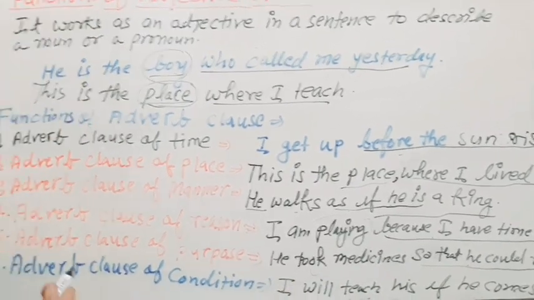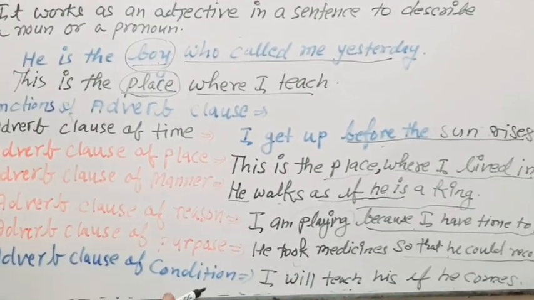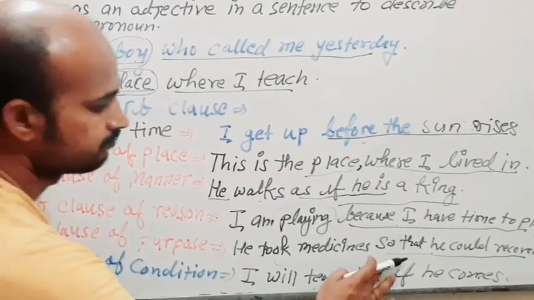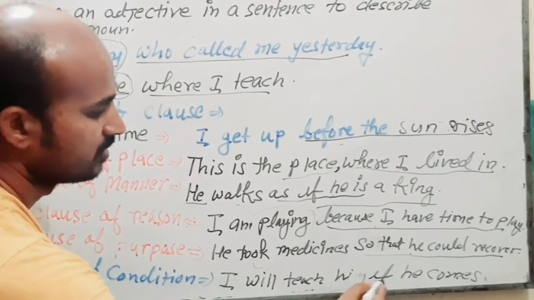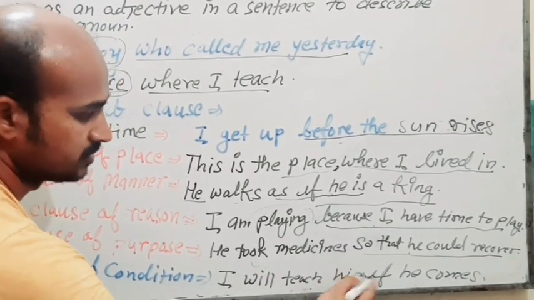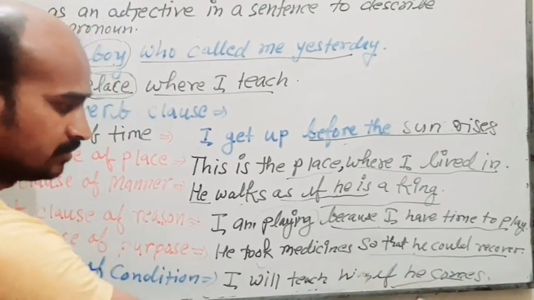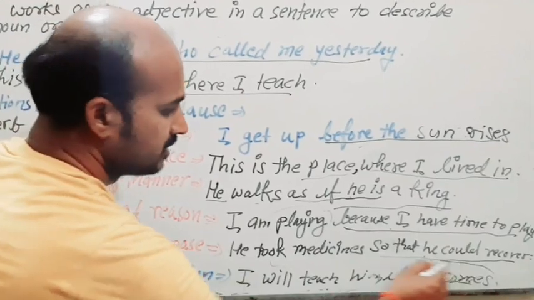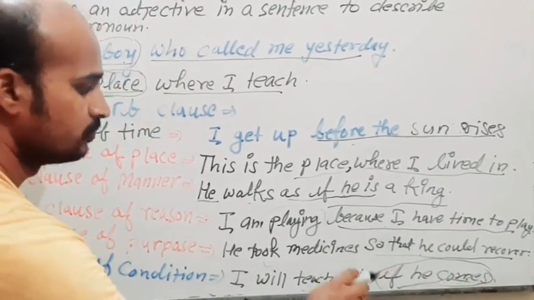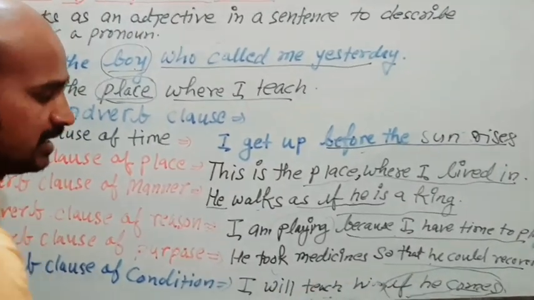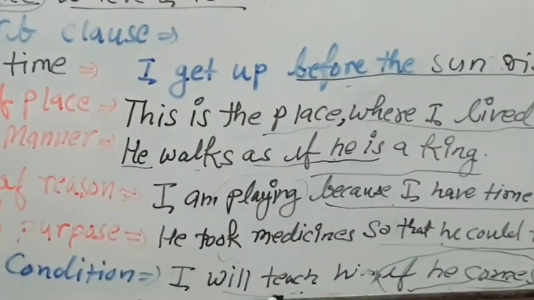Okay, now adverb clause of condition. I will teach him if he comes. There is a condition. If he comes, then I will teach him. Okay, so this is a clause and this is working here as a condition, and as an adverb of this verb.